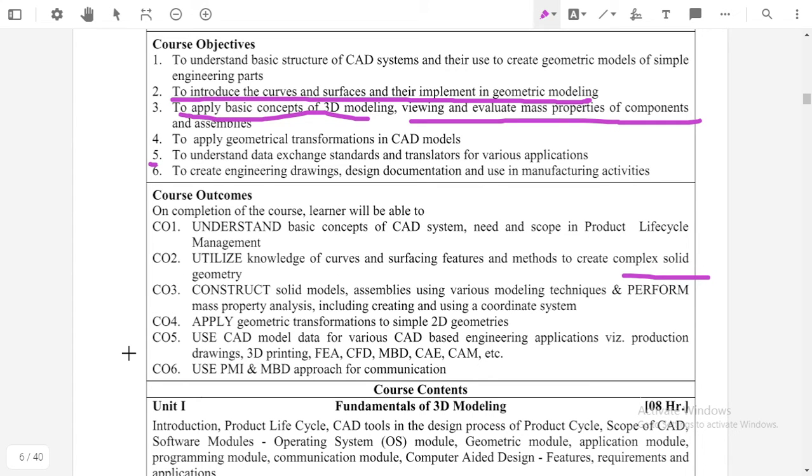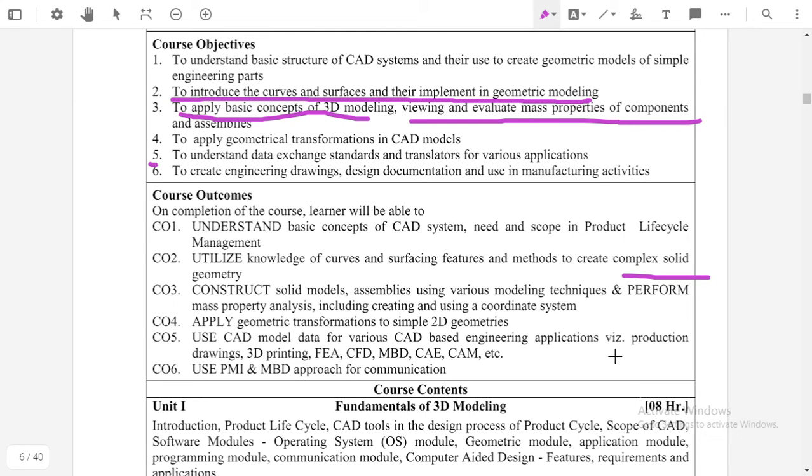Okay, the fifth outcome is to use CAD model data for various CAD based engineering applications. We can use the CAD data, the data which we obtain after creating the model, for various CAD based applications, namely production, drawing, 3D printing, FEA, CFD, CAE, CAM.